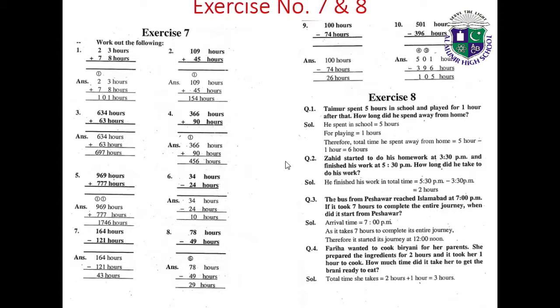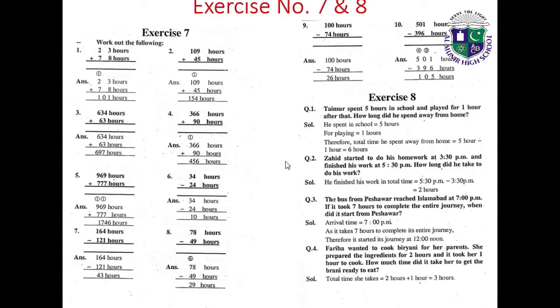Exercise 8. Taimur spent 5 hours in school and played for 1 hour after that. How long did he spend away from home? He spent 5 hours in school, and for playing 1 hour. Therefore, the total time he spent away from home equals 5 hours plus 1 hour equals 6 hours.